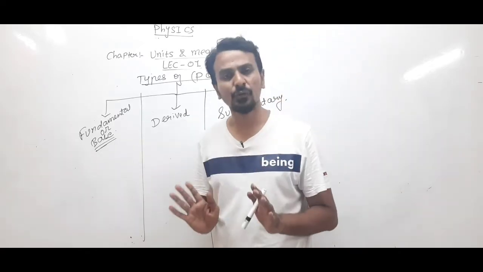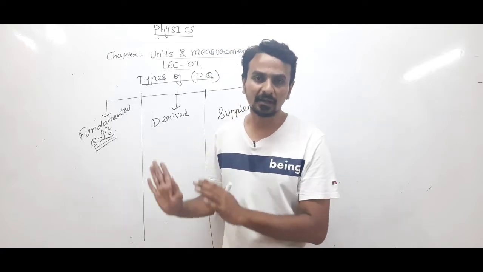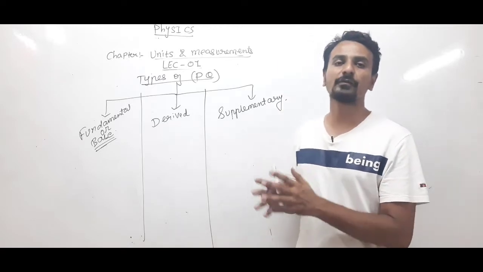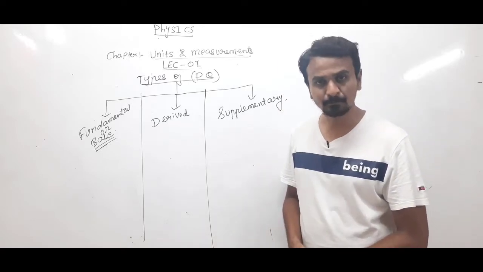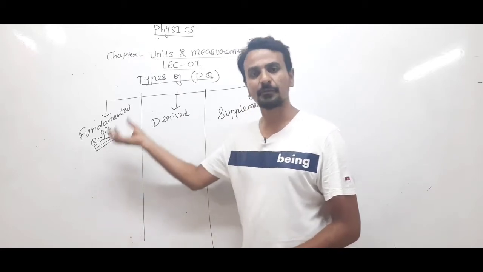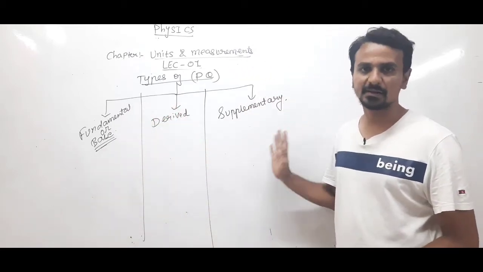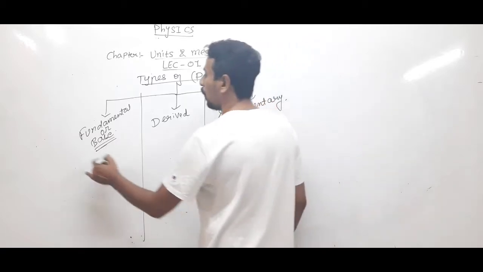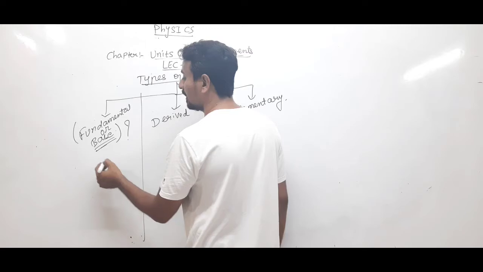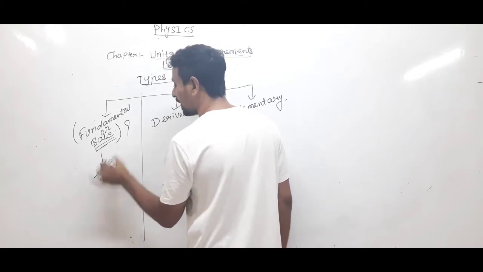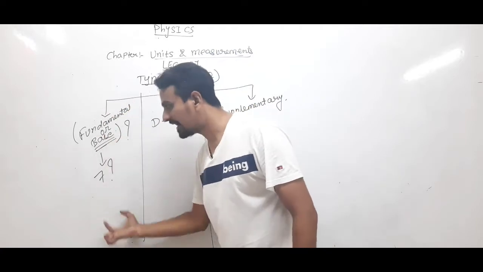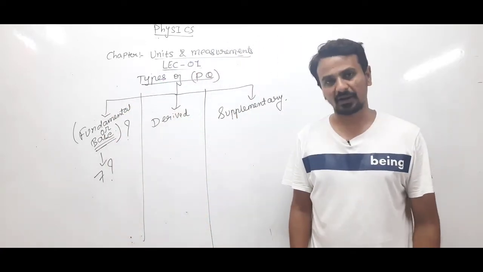We just have to understand clearly these 7 physical quantities and their units, and by taking their help we'll derive the units of other quantities. So now we'll understand what is a fundamental or base quantity, what is its definition, and which 7 quantities are included in base quantities.